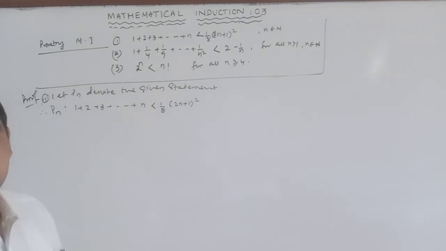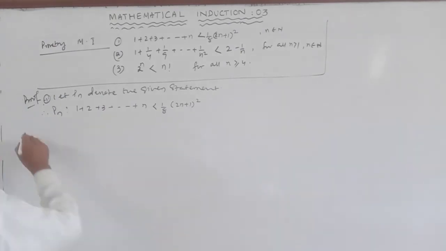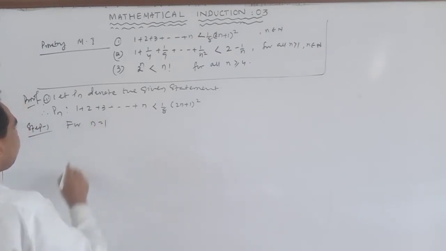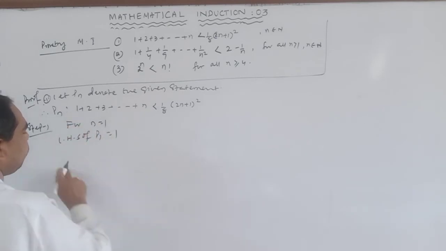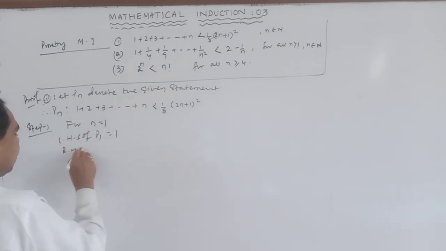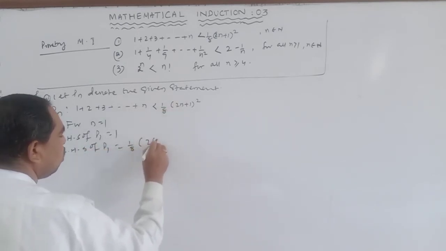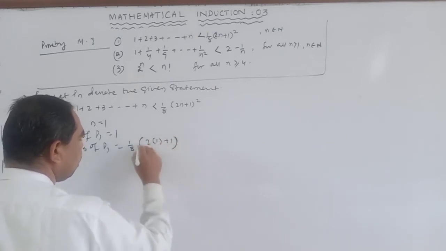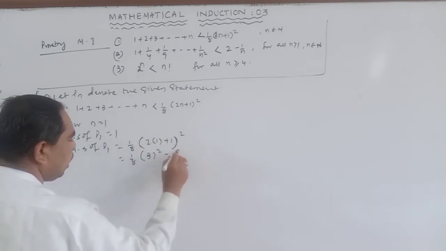So step 1, we have to check for n is equal to 1. So LHS of P1 is equal to 1. RHS of P1, put here 1 by 8 into (2 into 1 plus 1) whole square, which is equal to 1 by 8 into 3 square, that is 9 by 8.